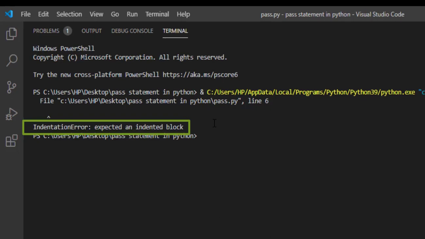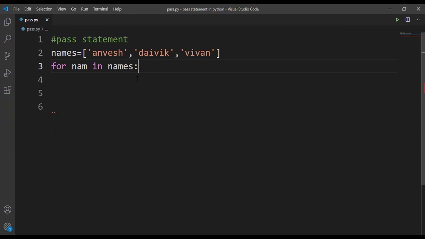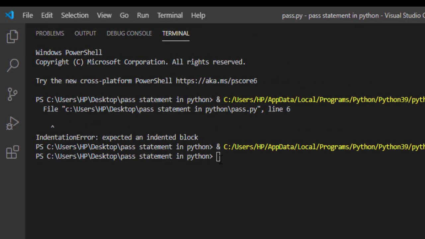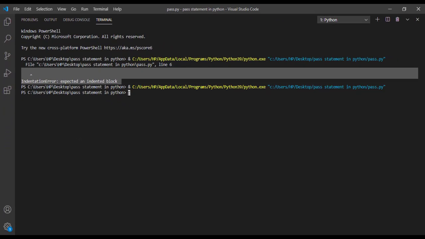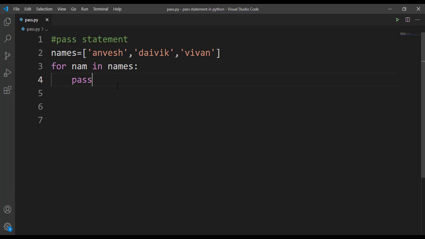Let's go back to the code and now let's make use of this pass statement here. Now let's see what the interpreter does. So here you can see that this was the error we got initially before using the pass statement, and now you can see that we did not get any error, and it did not print any output because we did not mention any print function there. So what is this pass doing here? This pass acts as a placeholder for future implementation.